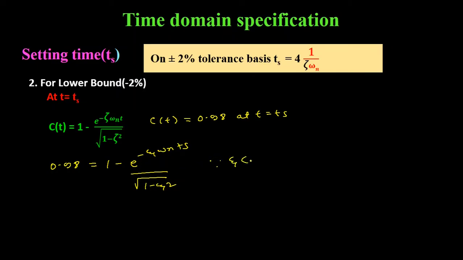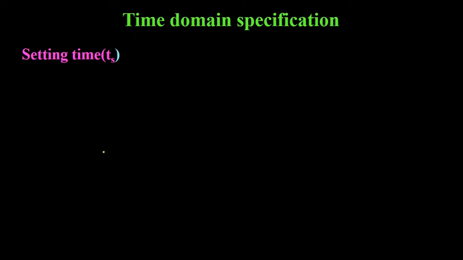Since zeta is smaller than 1, we can neglect this zeta as compared to 1 in the denominator. Then this equation will become 0.98 is equal to 1 minus e to the power minus zeta omega n Ts. Now we will shift this exponential term to the left hand side and this 0.98 to the right hand side. Then we will get e to the power minus zeta omega n Ts is equal to 0.02. This will be equal to minus zeta omega n Ts is equal to log of 0.02.